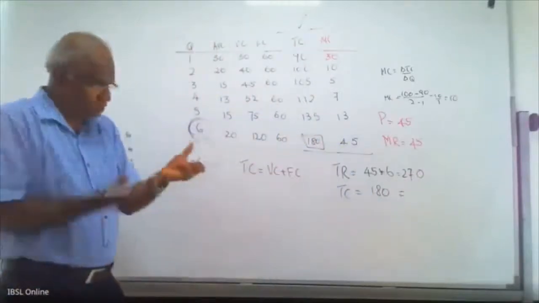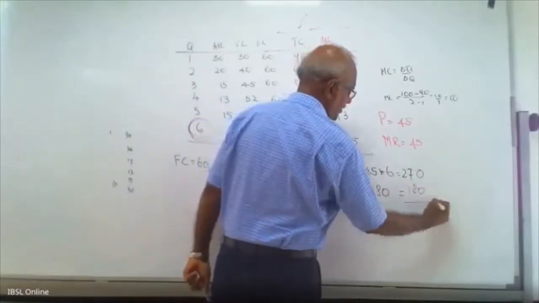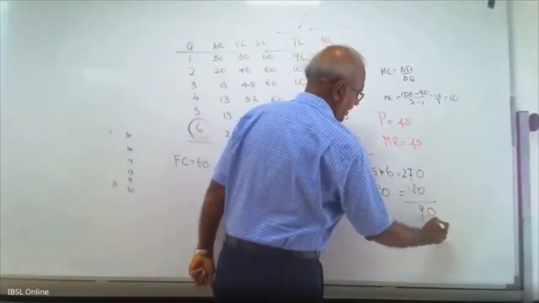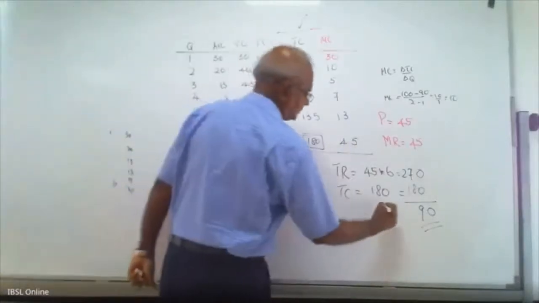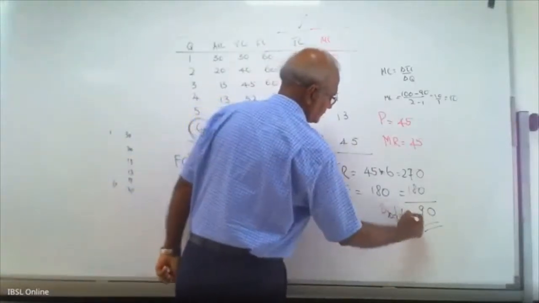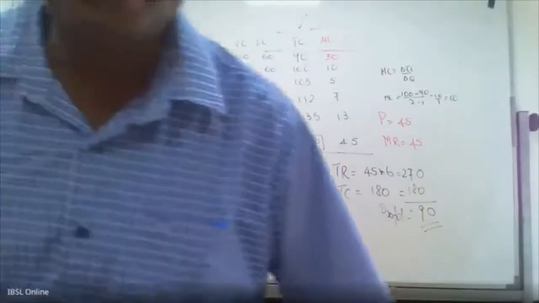Total cost is 180. Therefore, profit is the difference between these two, 90. Profit is 90.